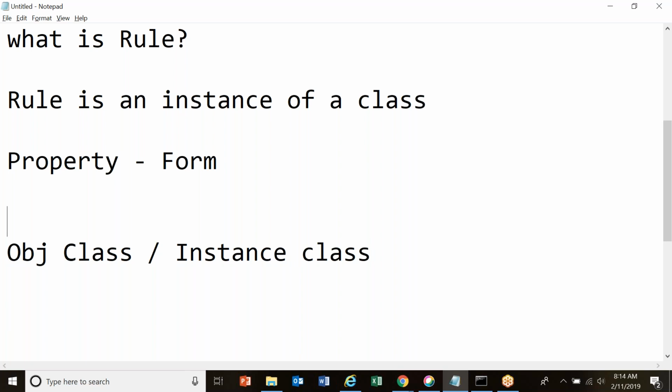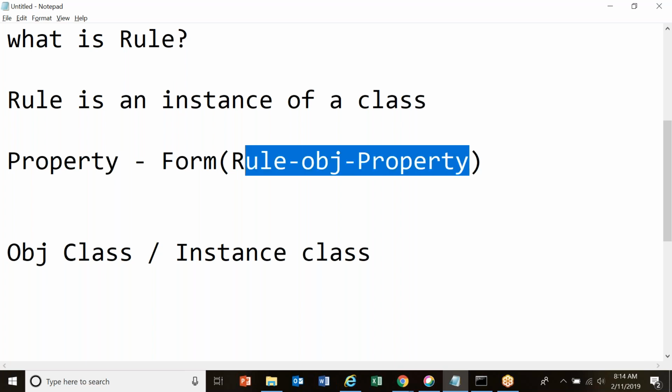If I create a property, this property is coming from one of the instance classes called Rule-Obj-Property. This is the name of the class. And if I'm creating a property, I'm creating an instance for this particular Rule-Obj-Property class. As I'm creating an instance for this class, what type of class is this? Is it a concrete class or an abstract class? It is definitely a concrete class because I'm creating an instance.